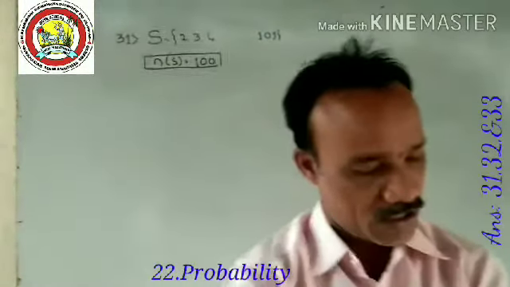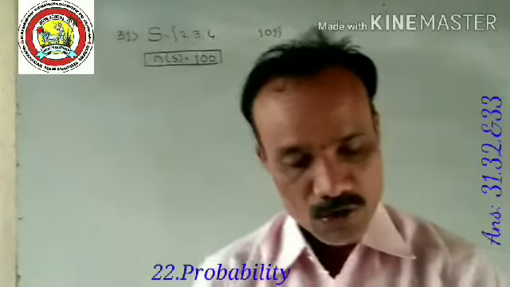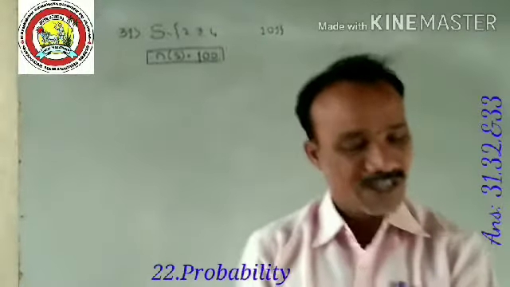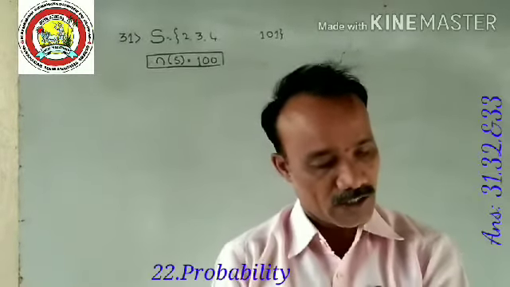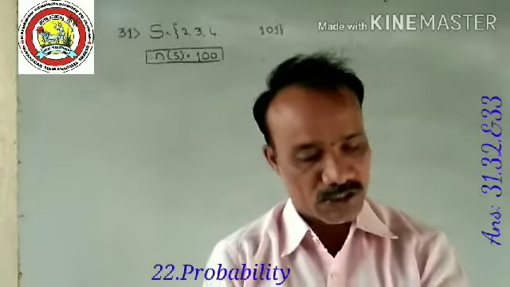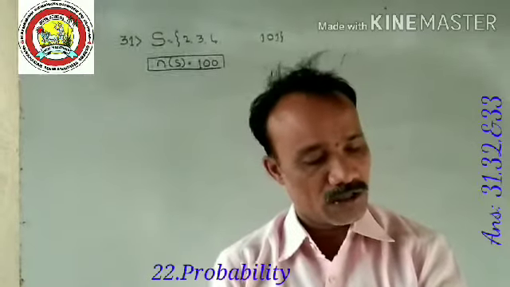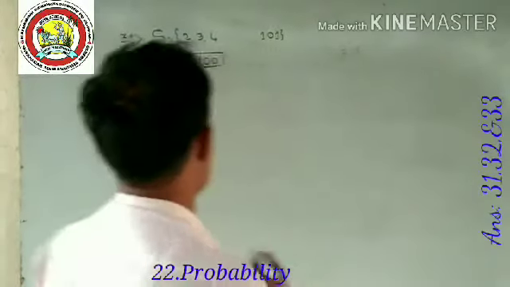Now you see the experiment. Mixed thoroughly, one card is drawn. The experiment is you have to pick only one card at random from the box. Find the probability that the number on the card is an even number. That's the first one.